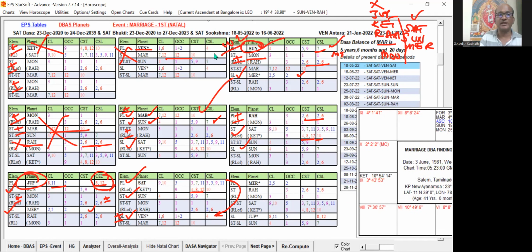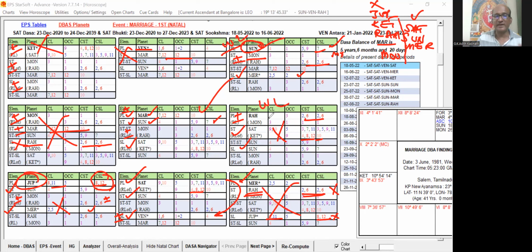Now comes Mercury. Mercury is the last planet we have to check. Mercury is good on its own. The sub-star level Rahu is not good, so that is not going to support. Then the sub-level is also not good. So Mercury is not going to support the marriage. And Jupiter is not strong enough to conduct the marriage during its own buddhi. And we already discussed Ketu will not support, Venus will not support, Sun we have already kept in the waiting list, and Rahu also we have said the first level is not good, with 6 and 6 supported by 8 and 12 here. So we have to keep this in the waiting list again.